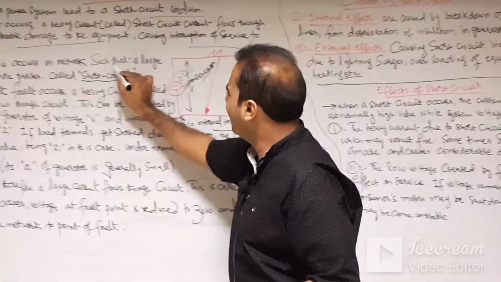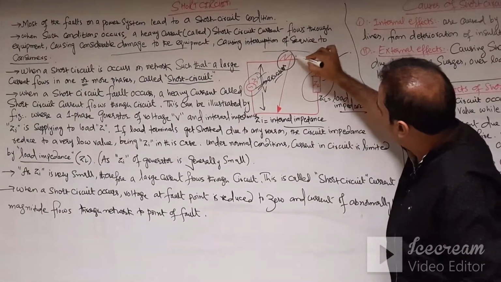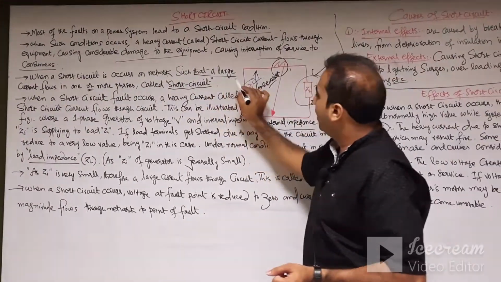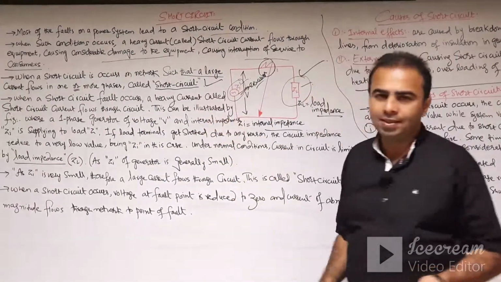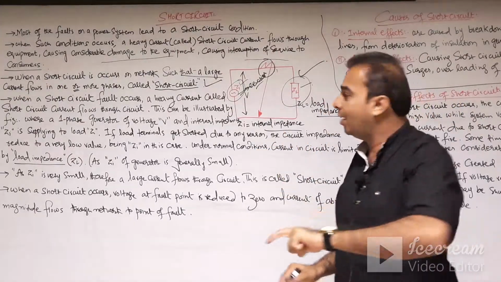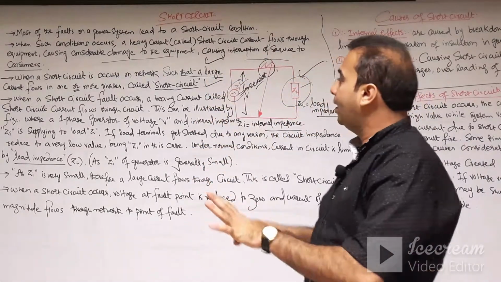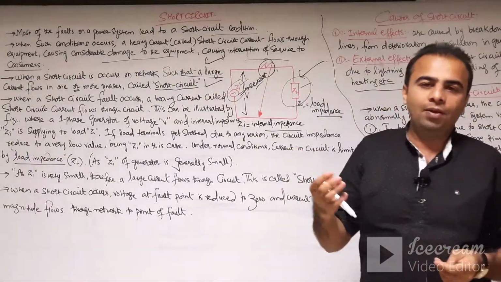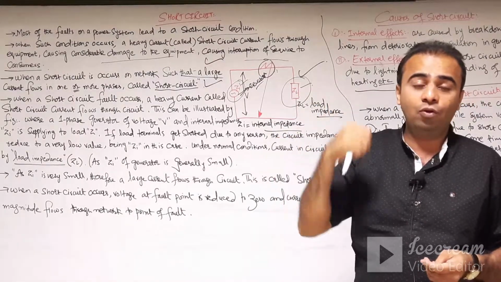When a short circuit occurs, if this is the fault where the short circuit has occurred due to any reason, a large current flows in one or more phases. If there is a single phase, then abnormal current will be flowing from the single phase.